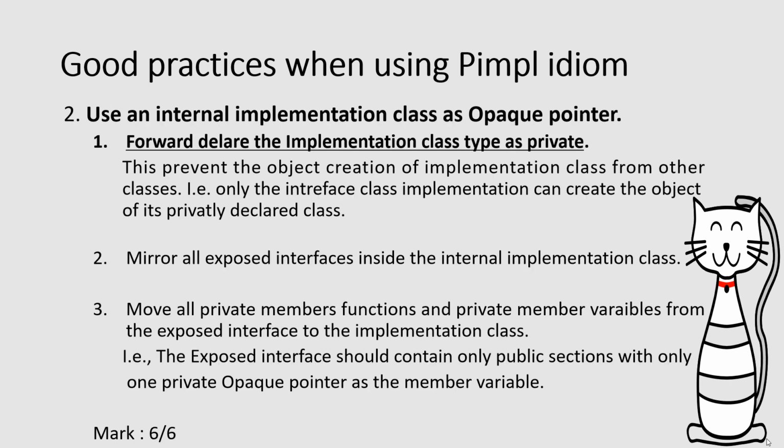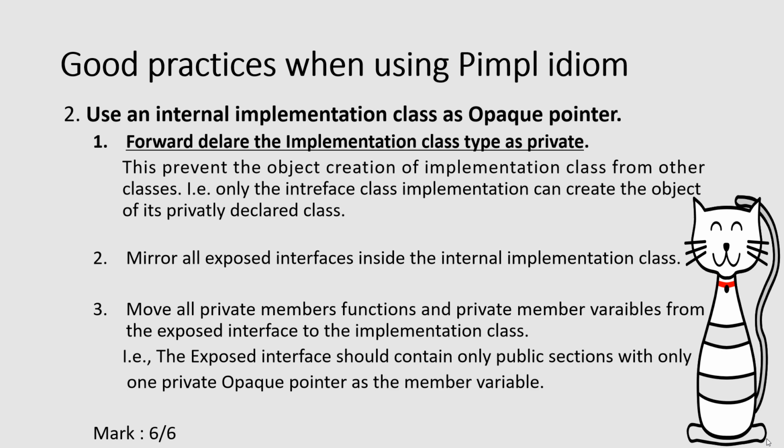Use an internal implementation class as the opaque pointer. Forward declare the implementation class type as private. This prevents the object creation of the implementation class from other classes. That is, only the interface class implementation can create the objects of its privately declared class. Mirror the exposed interface inside the implementation classes. Move all private member functions and private member variables from the exposed interface to the implementation class.